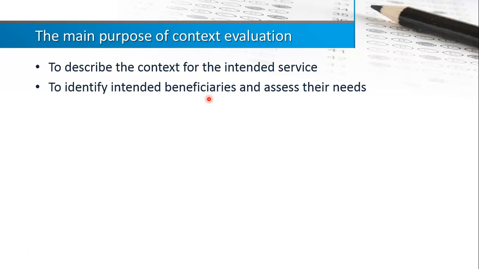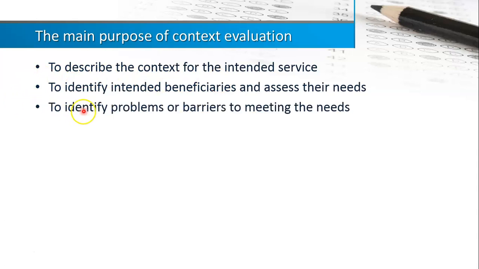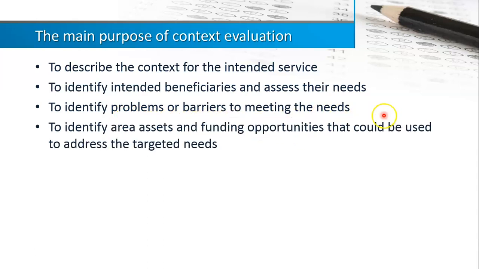So what kind of needs do students have to achieve that curriculum? Then also looking at possible problems or barriers to meeting the needs, and identifying areas of assets and funding opportunities that can be used to address the targeted needs.